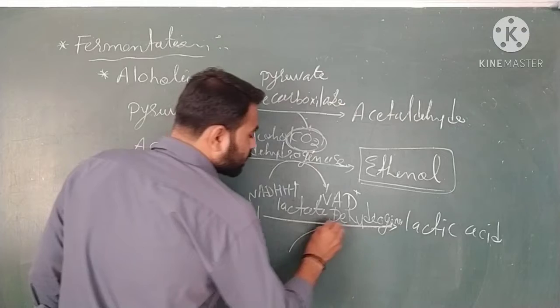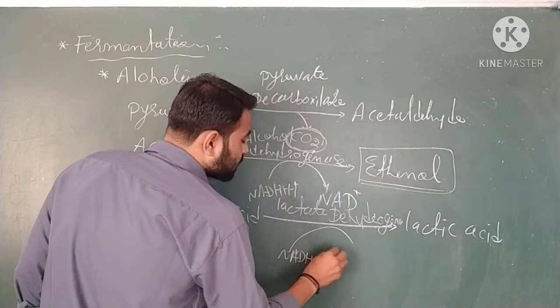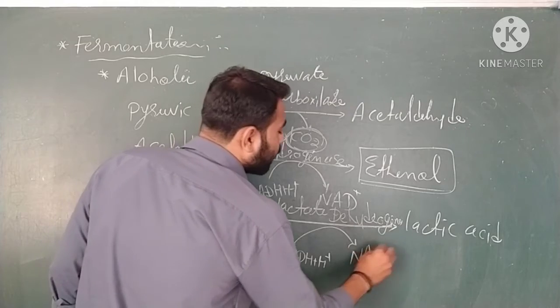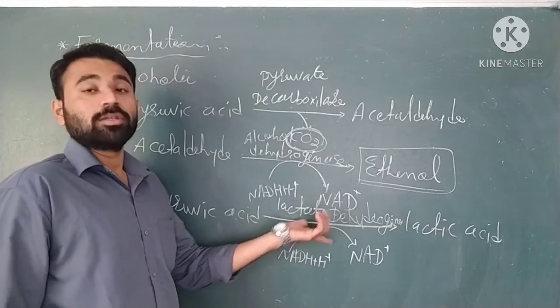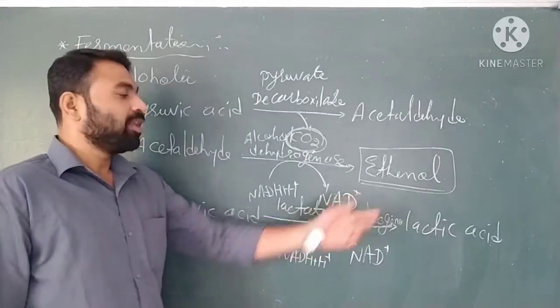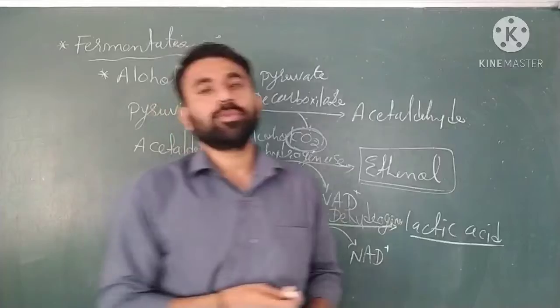In it, NADH plus H plus is converted into NAD, and 2H plus goes to the reaction and they form lactic acid. Now it's called lactic acid fermentation.